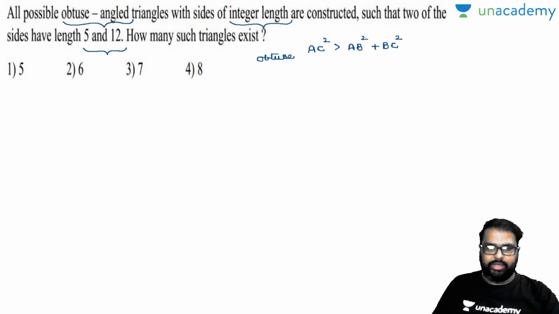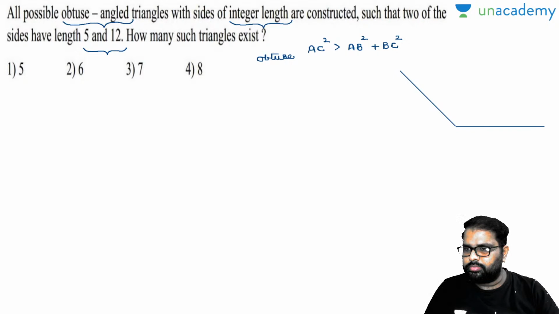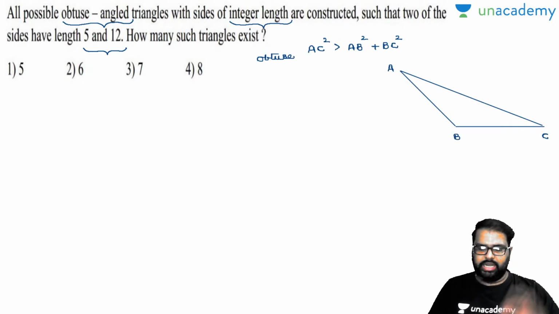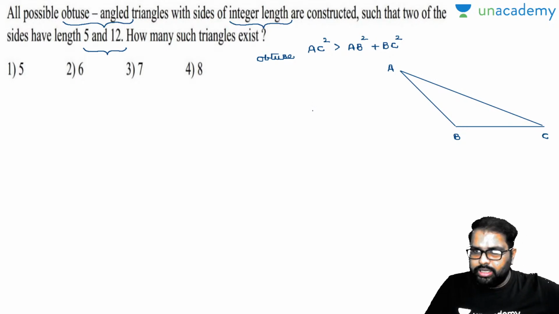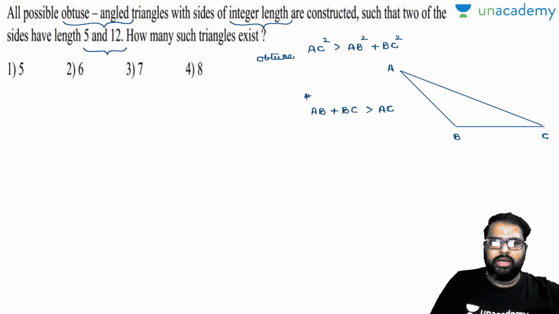Apart from that, I'll write down one more thing. I'll draw the diagram. Let us suppose this is an obtuse angle triangle ABC. Everybody knows one property we have clearly seen, and there is one more property: the sum of two sides of a triangle must be greater than the third side. This property must be perfectly matched. I am taking only one value to explain; you can take all the values.